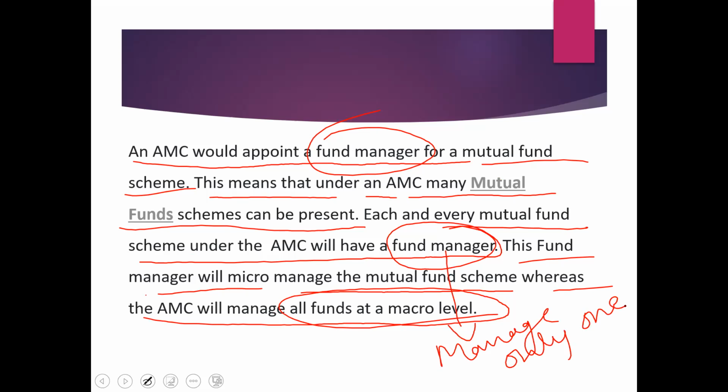That is micro in nature. Micromanaging the mutual fund means they concentrate only on one particular type of mutual fund. That is the duty of the fund manager. Then what about the asset management company's duty? It is to manage all funds at a macro level, all types of mutual funds. That is the duty of the asset management company. Is it clear?